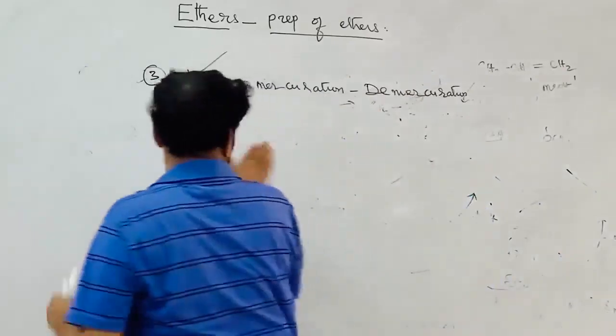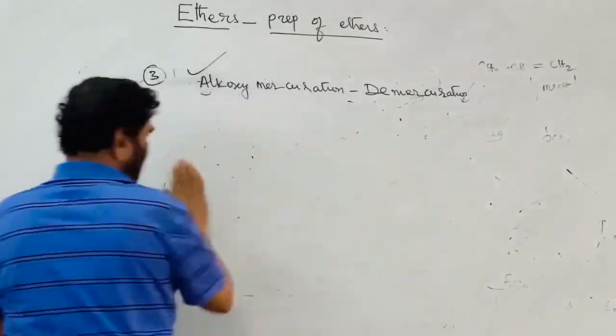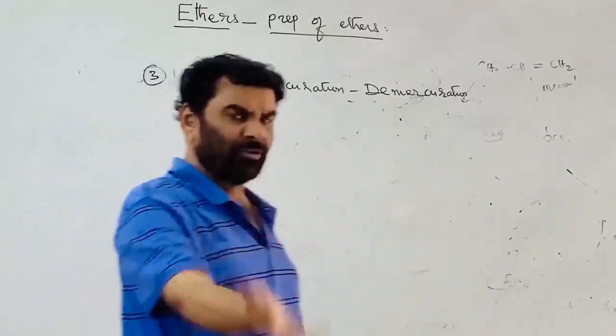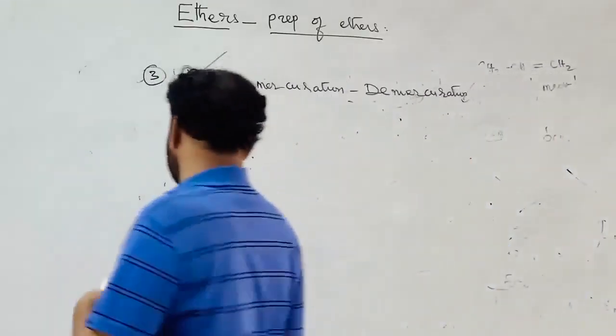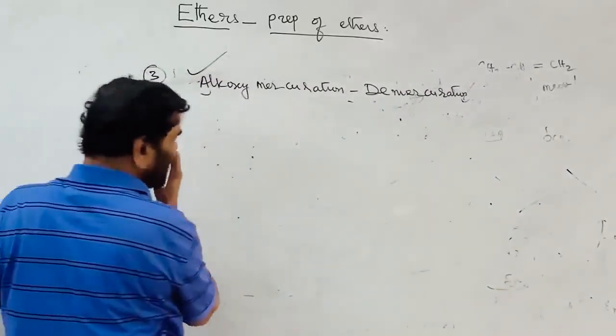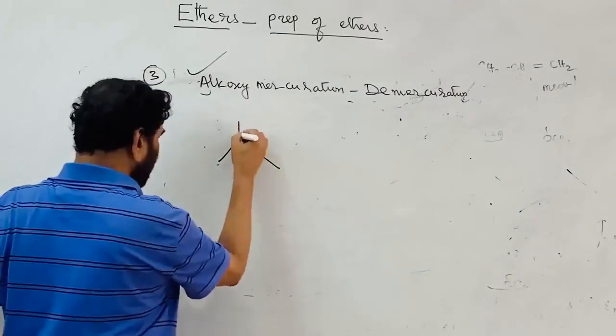Can't say it is a catalyst, because the Hg2 plus ion is finally reduced to elemental mercury. So it is not a catalyst.